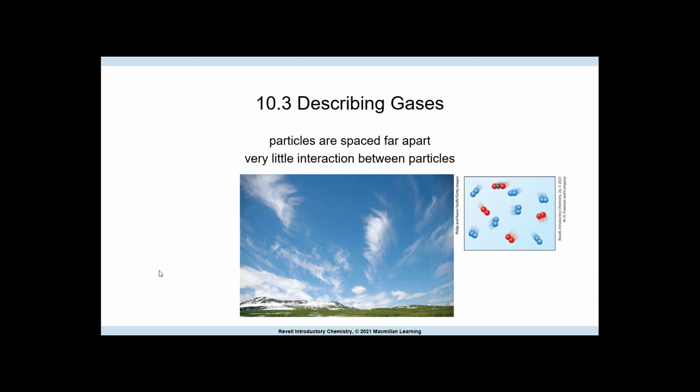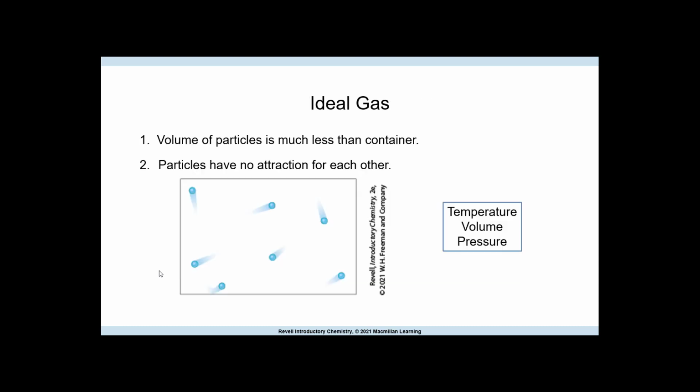Gases are particles spaced far apart, with very little interaction between particles, and they move very, very quickly. When they bounce into something, they just turn in the opposite direction and continue going. There are two things you need to remember for an ideal gas, which is how we label gases, how we look at them, and how we can calculate if we believe these two things. The volume of particles is much less than the container, and particles have no attraction to each other. If we didn't believe this, then we couldn't use the simple calculations.